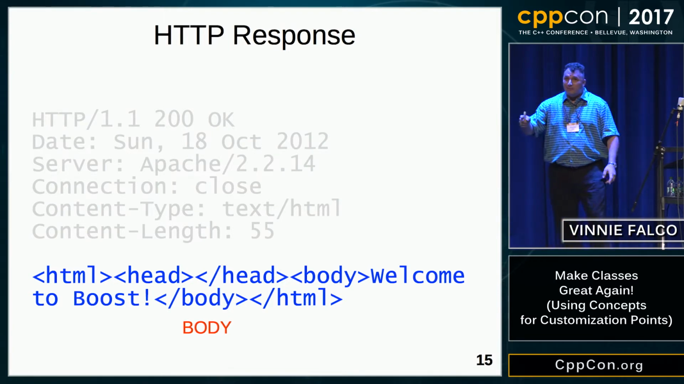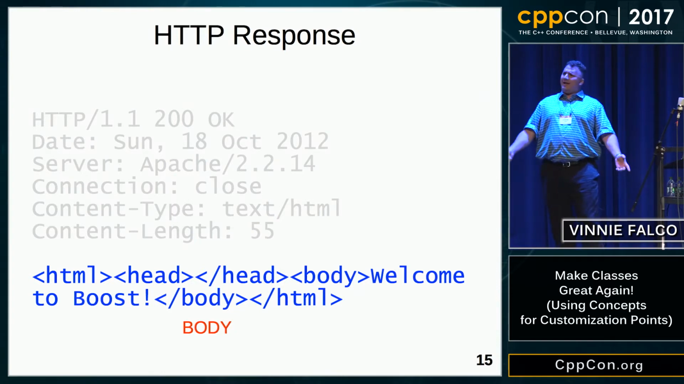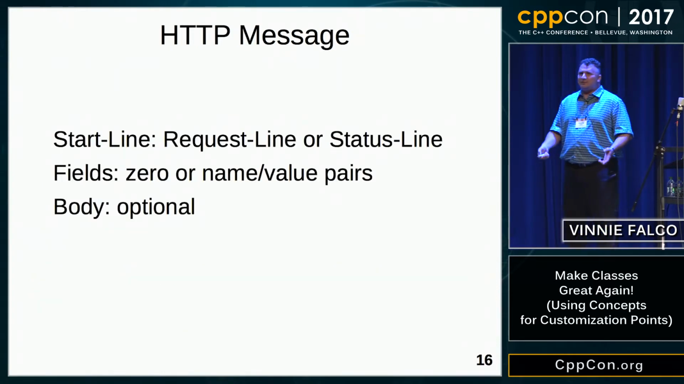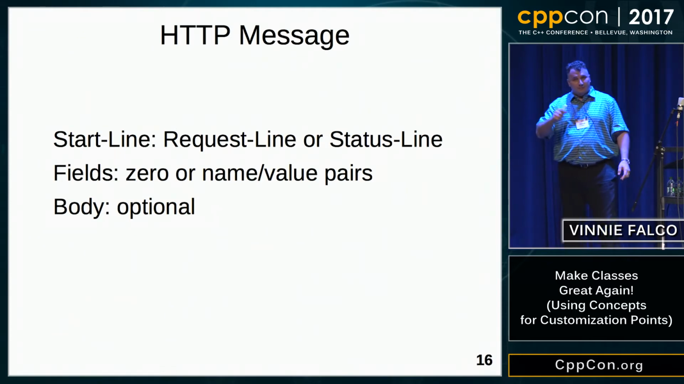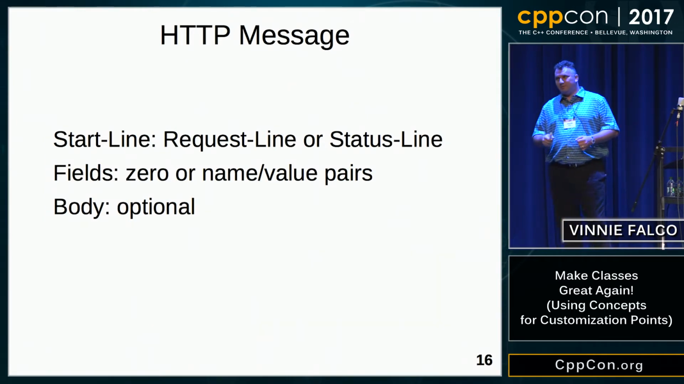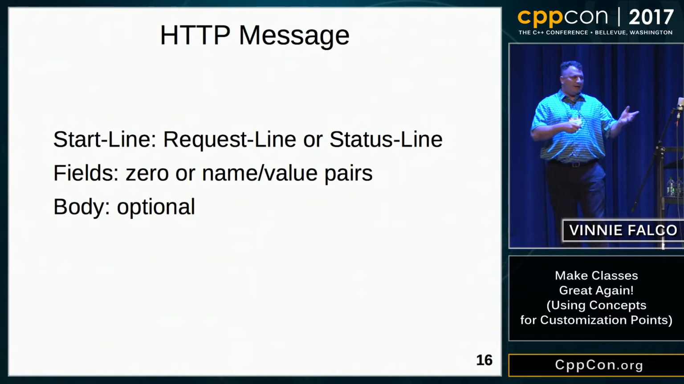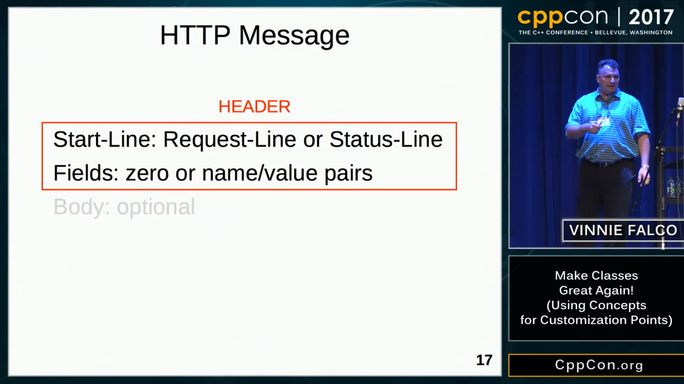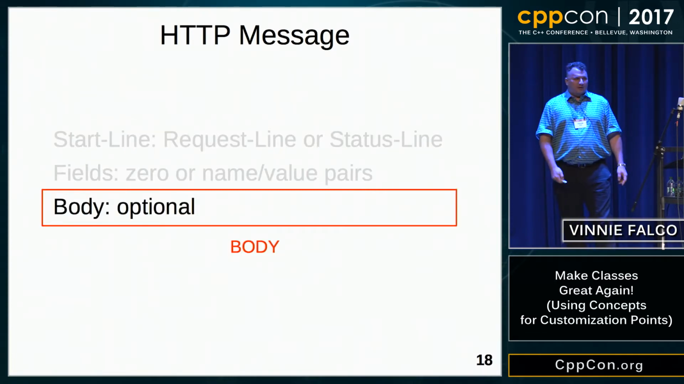Now, at this point, the object-oriented minded folks in the audience are probably thinking, well, hey, requests and responses are just special cases of a more general concept called a message. And you'd be right. So an HTTP message consists of the start line, which is a little bit different for requests and responses, then the fields, which are the name-value pairs, and finally, an optional body. The start line and the fields are collectively referred to as the header, and the rest is called the body.